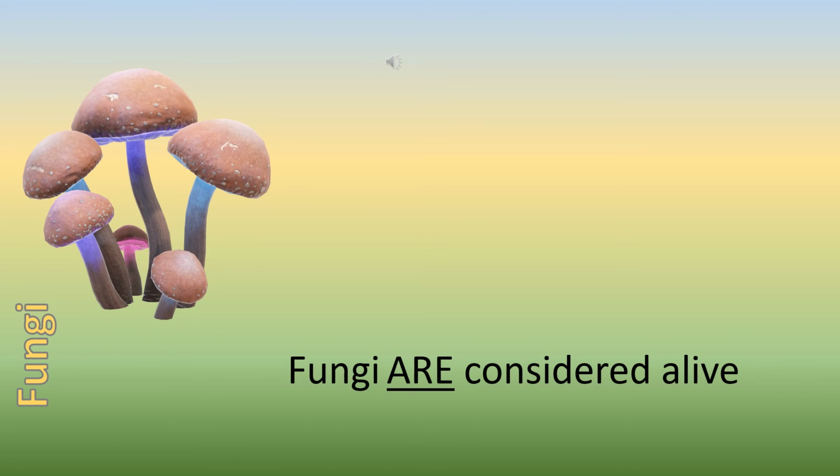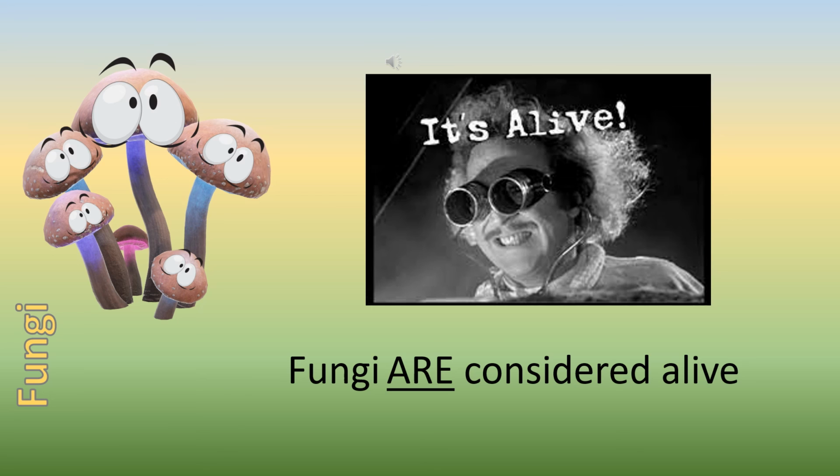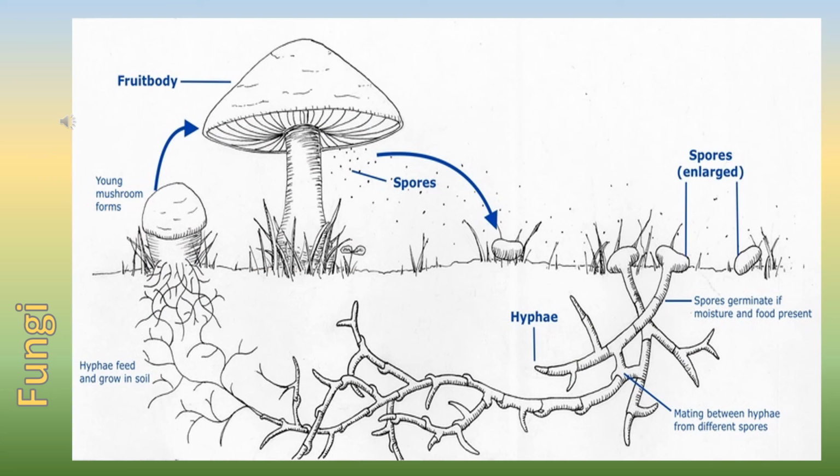Fungi are considered alive. During the reproductive phase, fungi release spores into the air. As long as the spores land on something that's moist and needs decomposing, the spores will germinate. The hyphae grow underground and will eventually push up a mushroom, which will one day grow up and release spores of its own, perpetuating the cycle.